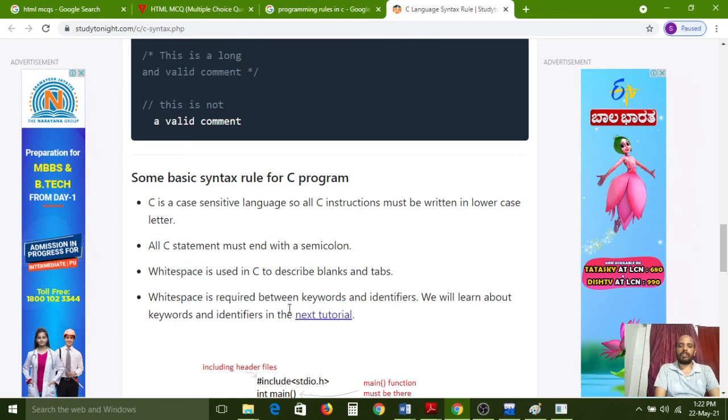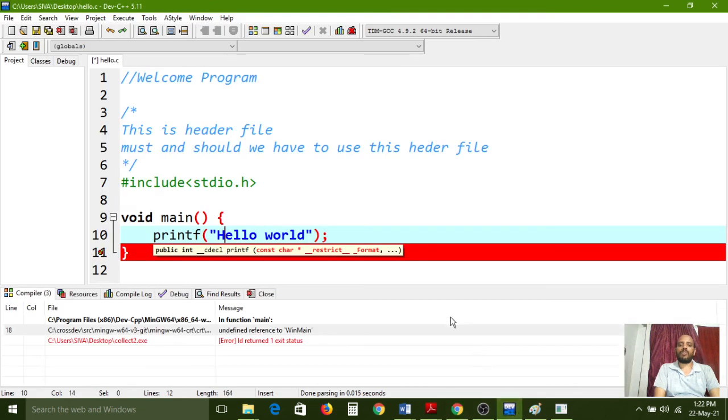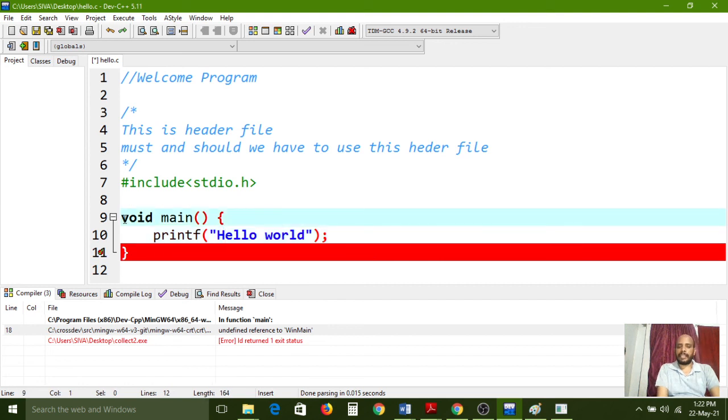White space is required between keywords and identifiers. Here only this space is considered. Here it is a data type, an identifier, a keyword and an identifier. For example, if you do not give any space, it is not detecting anything, it is showing as plain text. It will show an error because the complete word belongs to one normal variable.